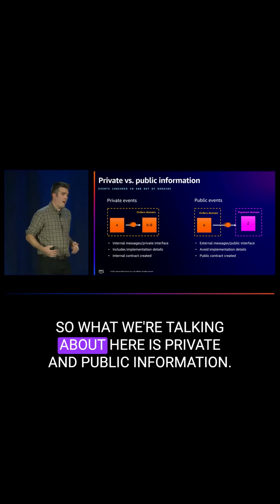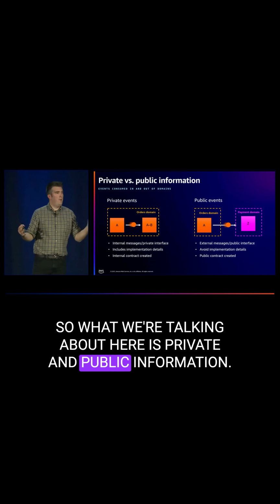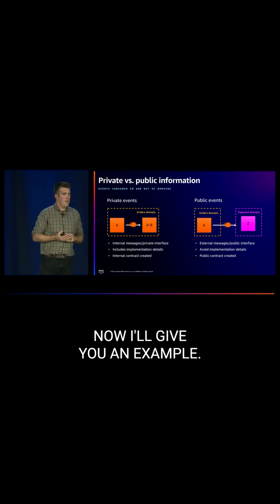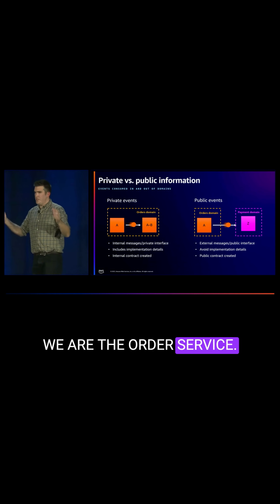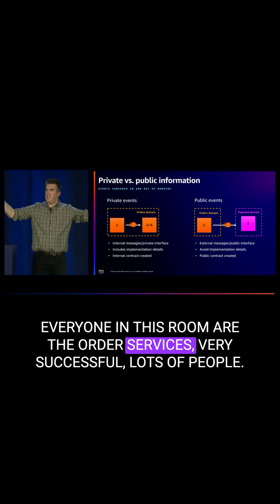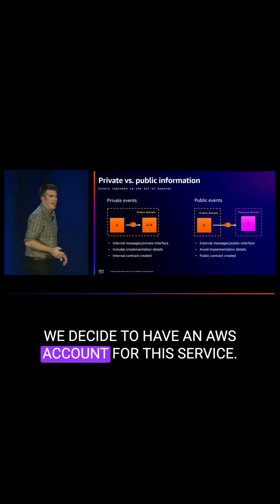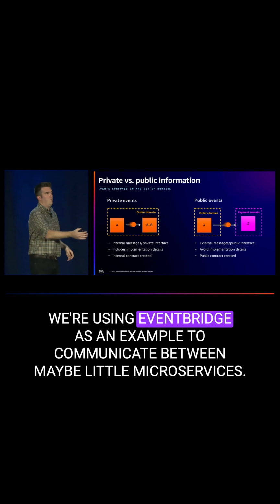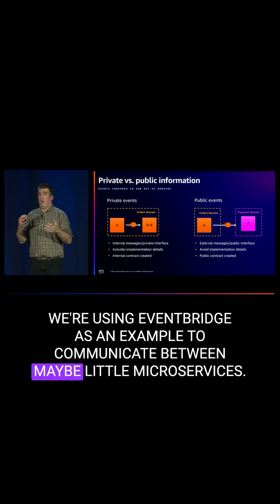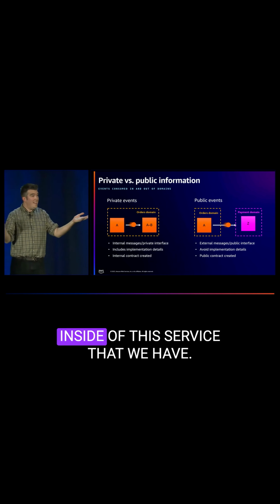So what we're talking about here is private and public information. I'll give you an example. We are the order service. Everyone in this room, the order service is very successful. We decide to have an AWS account for this service. We're using EventBridge as an example to communicate between little microservices inside of this service.